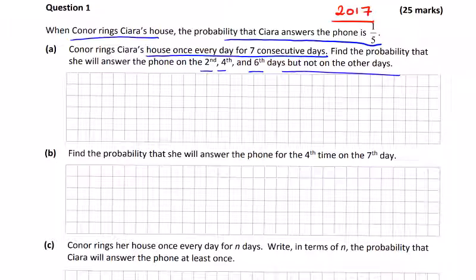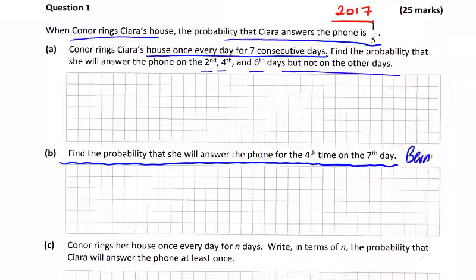In the second part, we just jumped down here, the probability that she will answer the phone for the 4th time on the 7th day, you're going to recognize as Bernoulli, however you want to pronounce his name. So in the first one, you can see here, answers the phone 2nd, 4th and 6th. The probability she answers the phone is 1 over 5.